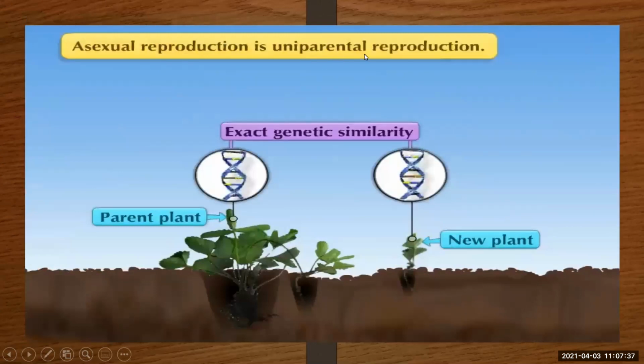Asexual reproduction is uniparental reproduction where you need only one parent, and by that parent you can give rise to the new offsprings.